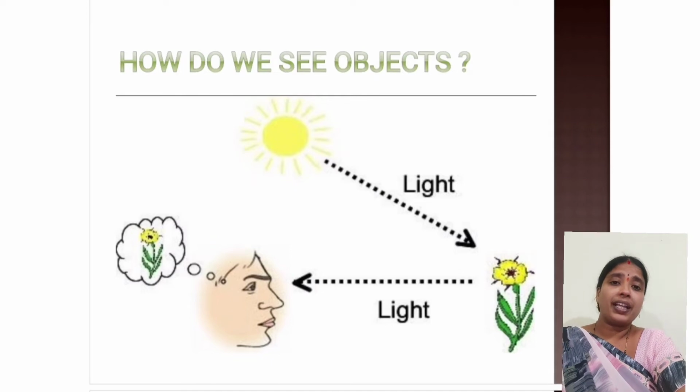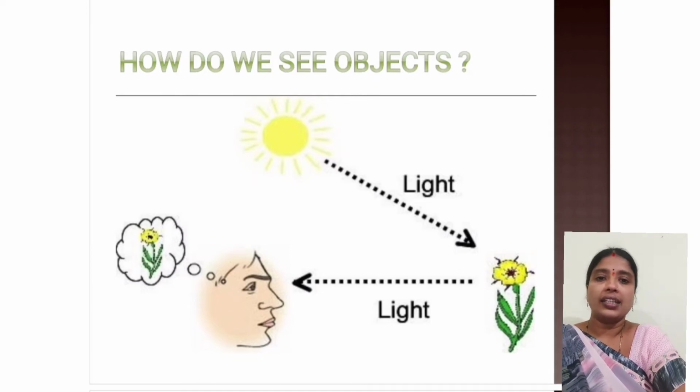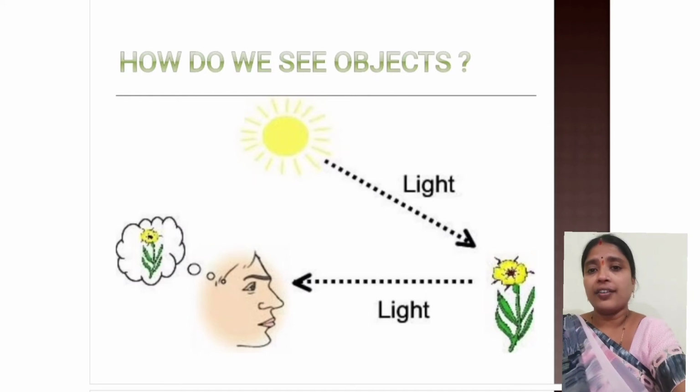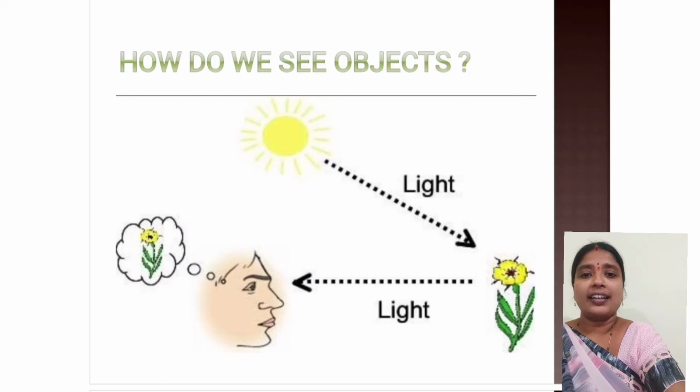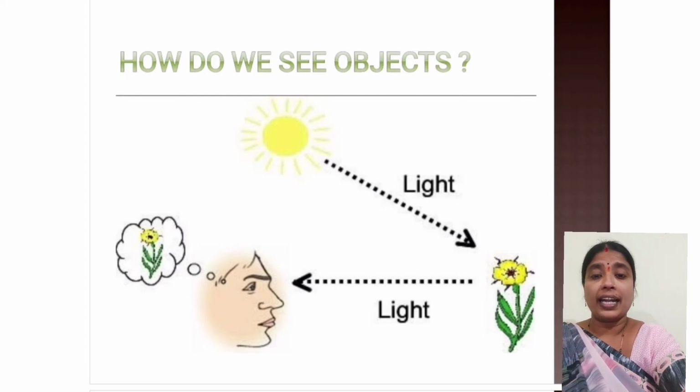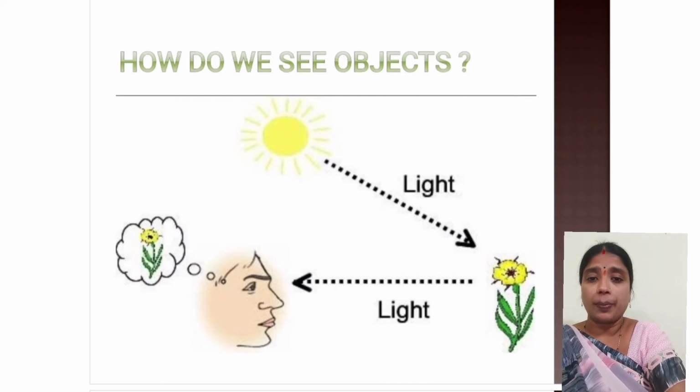Either it should be the source of light, or it should reflect the light falling on it from any other source. Like in this image, you can see sun's light is striking that flower, and from that flower it is reflected back and reaches the eyes of the person.